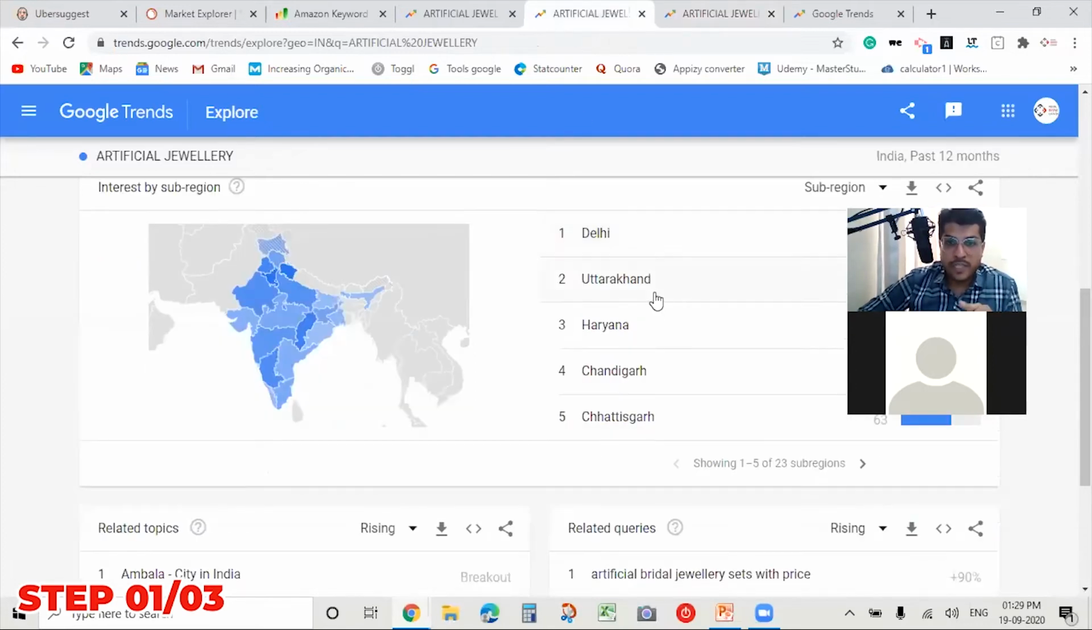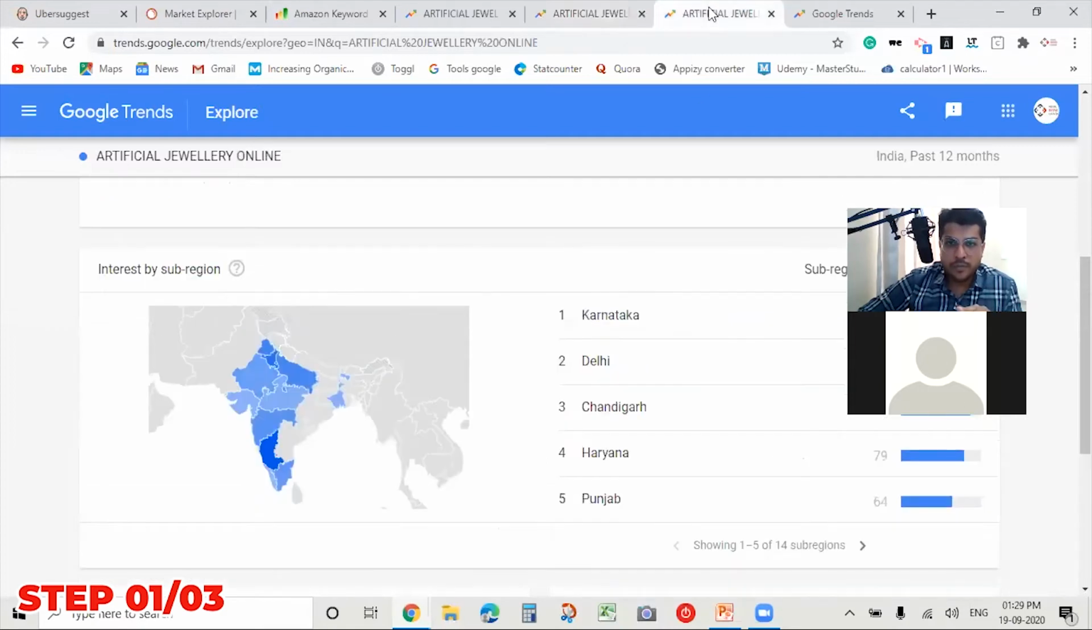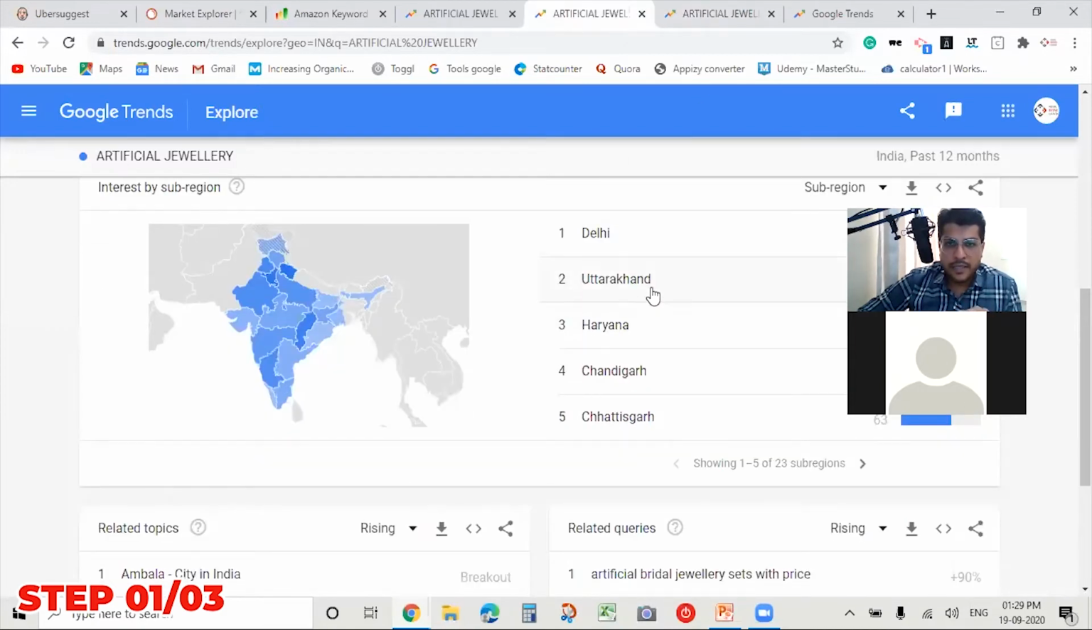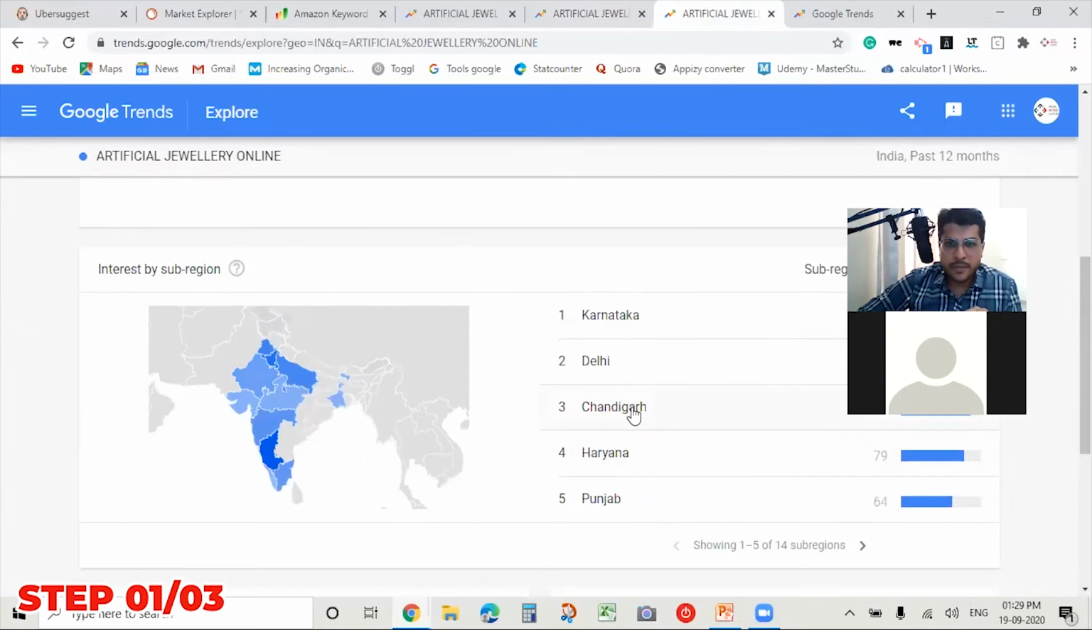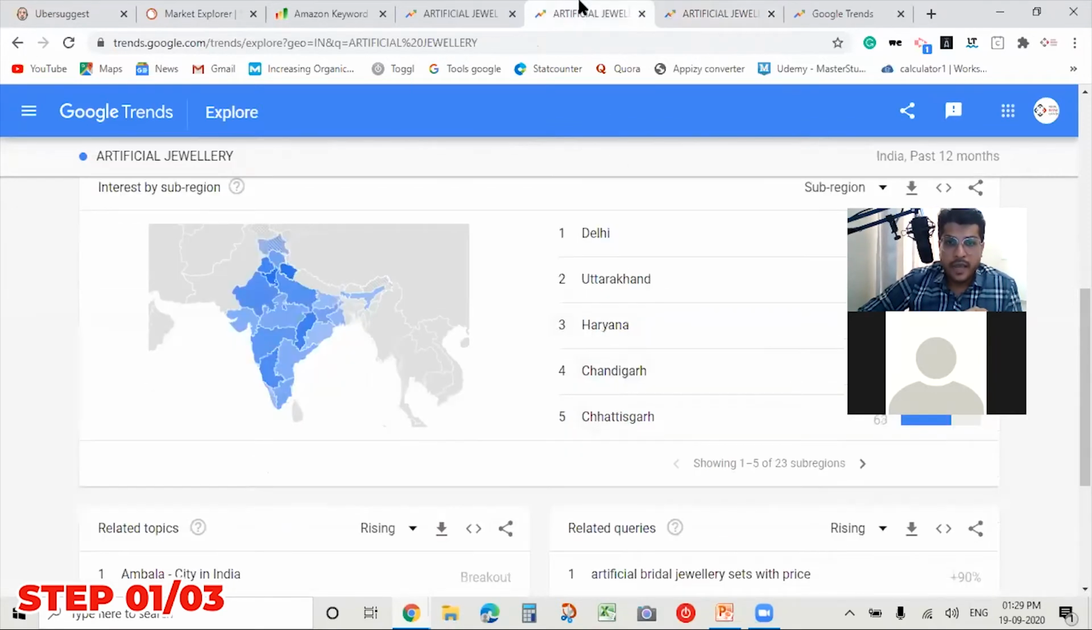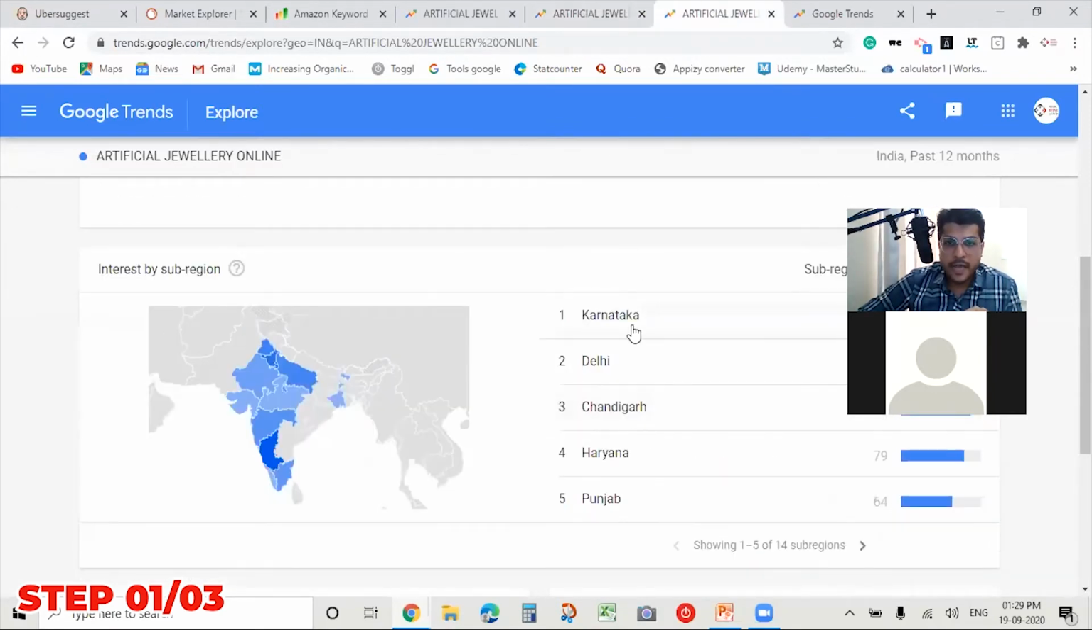So in both these keywords, I can see a common trend wherein Delhi tops the demand. Then Haryana again, and Chandigarh. And for online, I can see Karnataka. So now I know which states I have to focus on when I'm trying to sell this online.